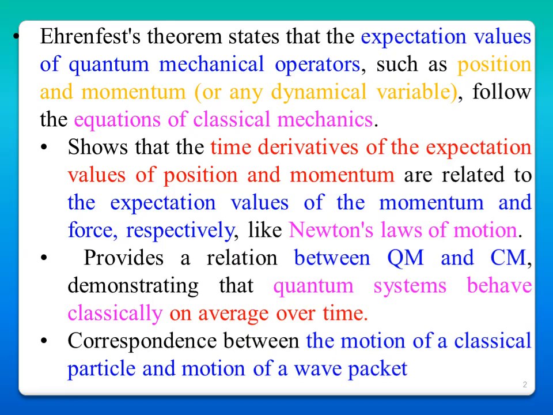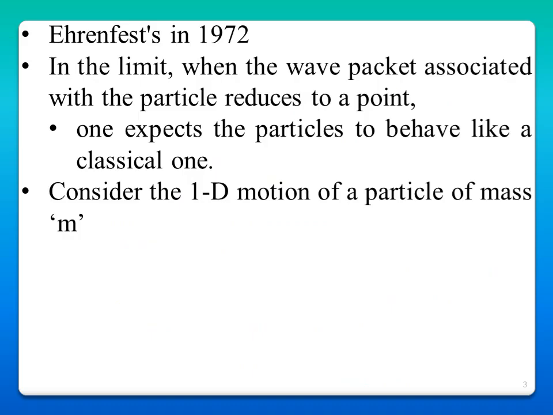It provides a relation between quantum mechanics and classical mechanics, demonstrating that quantum systems behave classically on average over time. It gives a correspondence between the motion of a classical particle and the motion of a wave packet. It was derived by Ehrenfest in 1927. So here there is a limit: when the wave packet associated with the particle reduces to a point, one expects the particle to behave like a classical one.